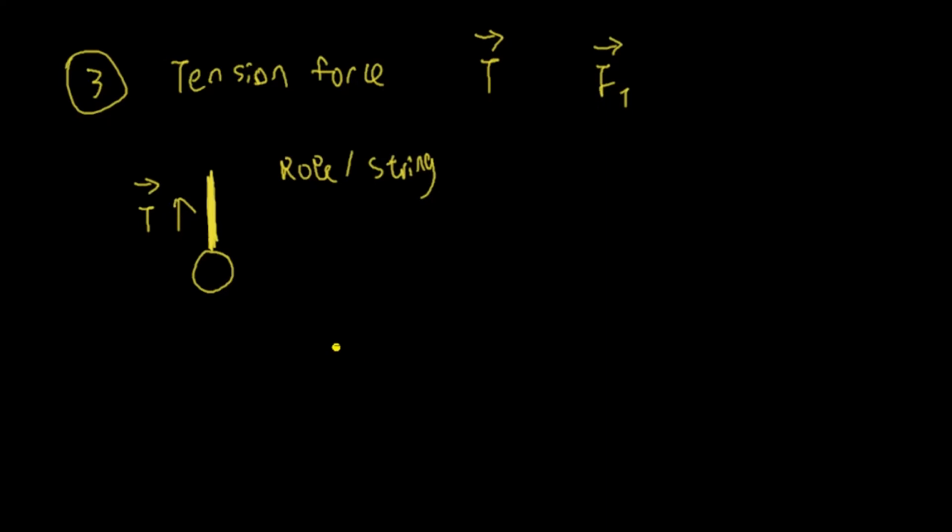And of course, even though it's pulling upward, there's also a gravity force here that's pulling the object down. Assuming that the object is at the same position, hanging there, not moving, then the force of tension is the same as the force of gravity, but they're in the opposite direction. So the magnitude of the tension force and the magnitude of the gravity force will be the same, but they're just in opposite directions. So that's one situation.